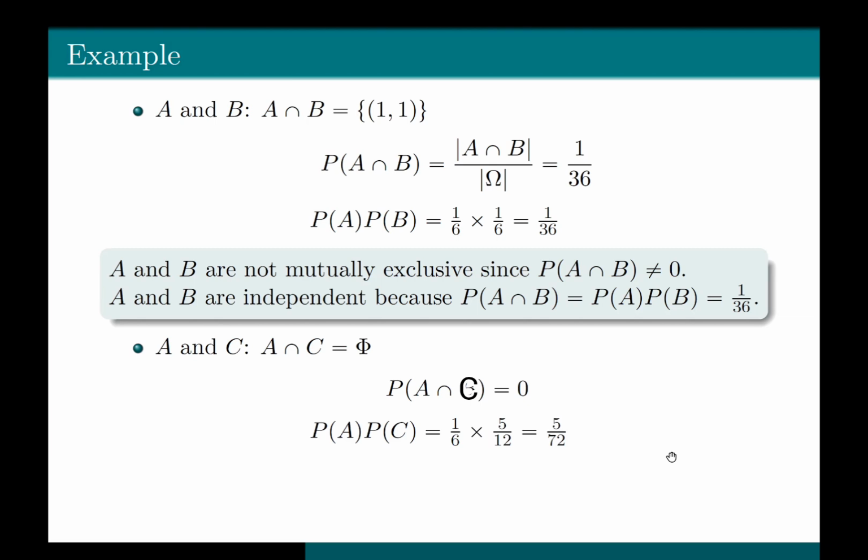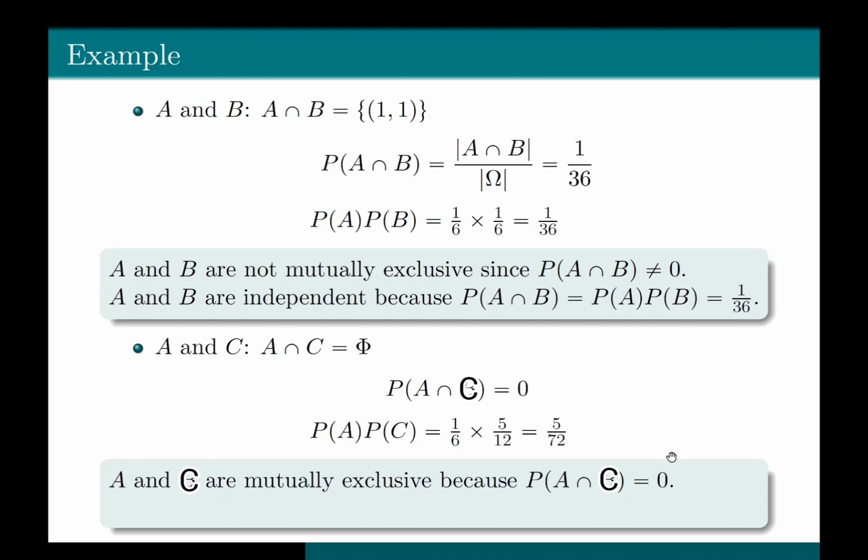Let's try to see what is probability of A times probability of C. Probability of A times probability of C is equal to 1 divided by 6 times 5 divided by 12, which is 5 divided by 72, which is clearly not equal to 0. So here A and C are mutually exclusive because probability of A intersection C is equal to 0. And A and C are not independent since the joint probability of A and C is not equal to probability of A times probability of C.